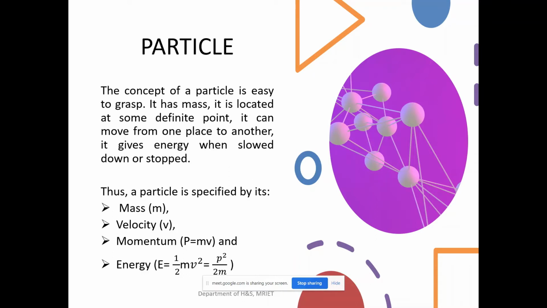I will randomly observe your notes daily. So the four characteristics are mass, velocity, momentum and energy. And what is our next concept?